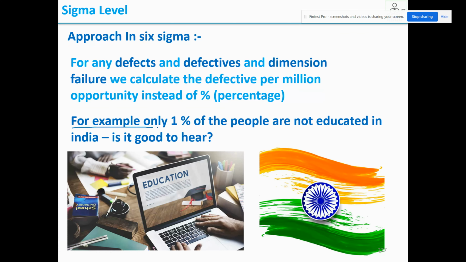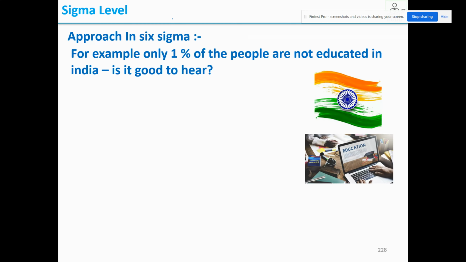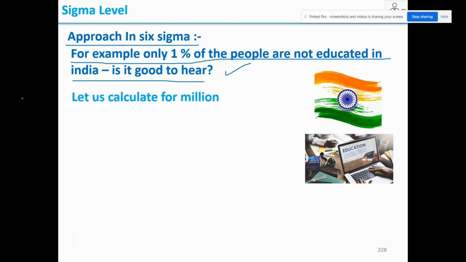Now let us see an example. Only 1% of the people are not educated in India. Is it good to hear? You may think, oh, only 1%. 99% of the people are educated. But let us calculate per million.